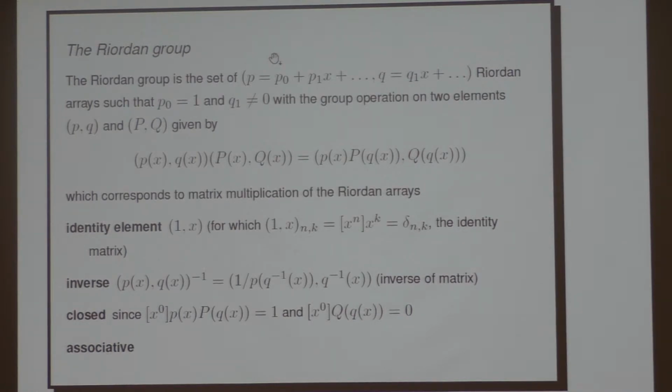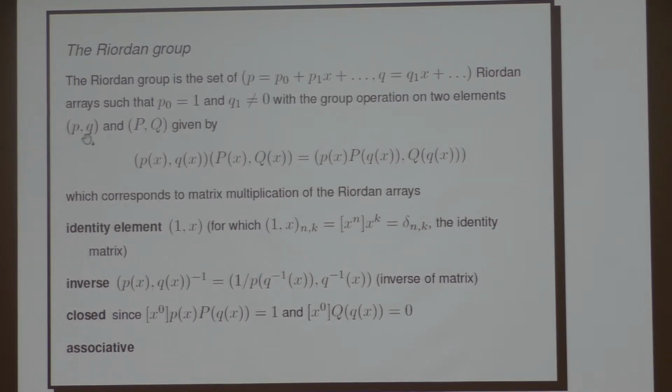So the Riordan group I'll just mention briefly. It's a particular infinite set of Riordan arrays, such that the P0 is always 1 and the Q1 is not allowed to be 0. So if it's a group, then we have to have a method to compose a group operation on the elements.